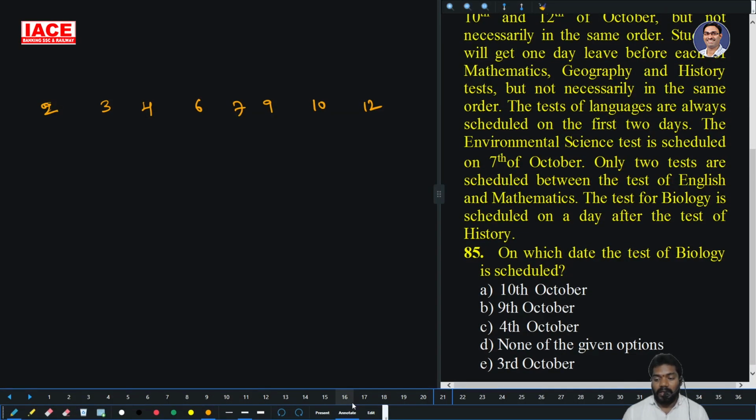Students will get 1 day leave before each of the mathematics, geography and history tests. Before maths, before geography, before history, they will get leave. So what are the chances for leave?